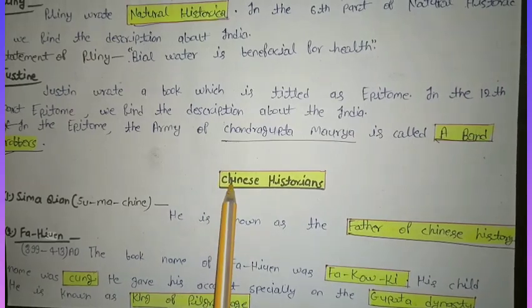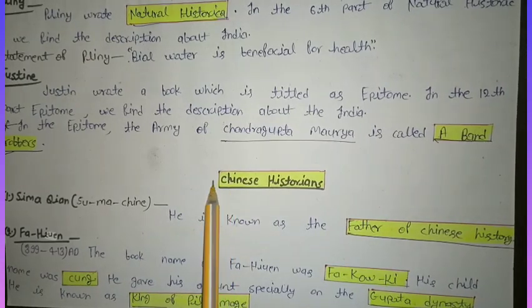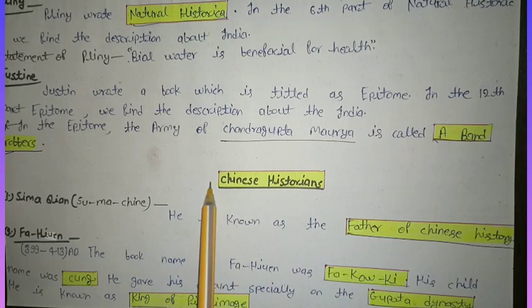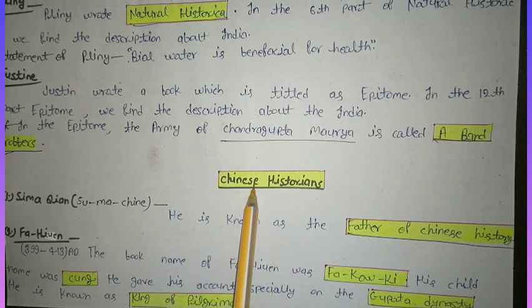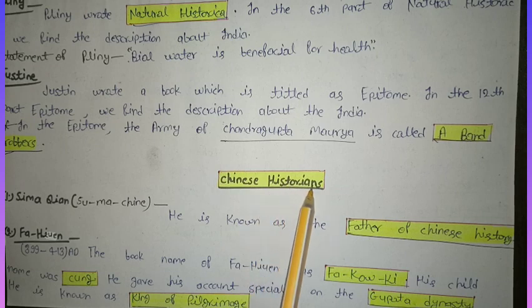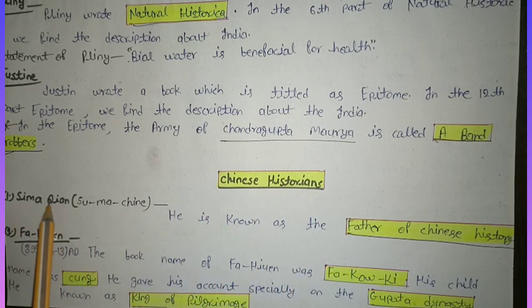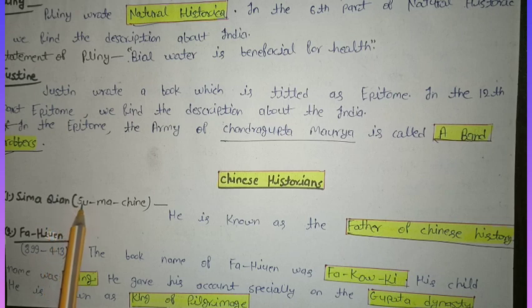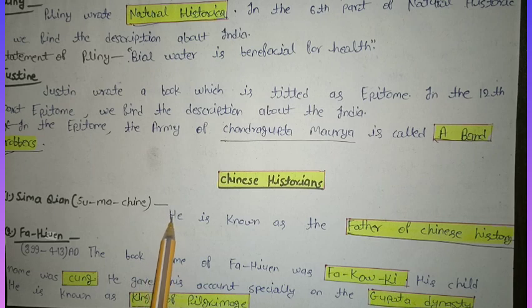And the next type of traveler is Chinese historians. Traveler means historians, and the next type is Chinese historians. In Chinese historians, we find that Sima Qian was the first traveler of the Chinese. He is known as the father of Chinese history.